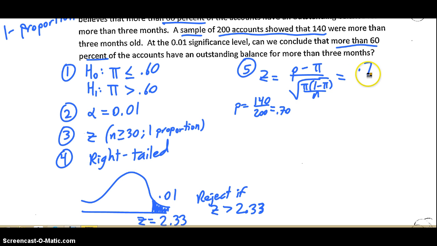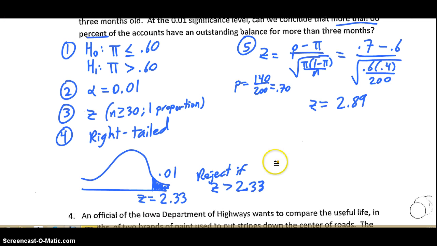So here we go. 0.7 minus, we used 0.60 for our pi, over the square root of, pi is 0.6, 1 minus pi would be 0.4, and n is the number of people you sampled, which is 200. Alright, when you type this all in your calculator, you get a z-score of 2.89. 2.89 is bigger than 2.33, so that is reject the null hypothesis.